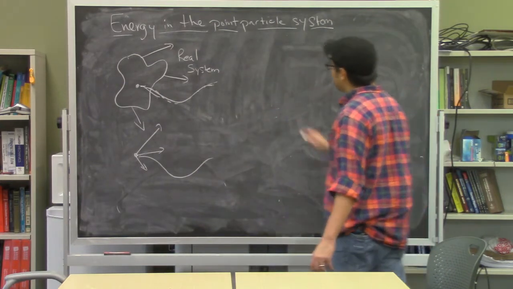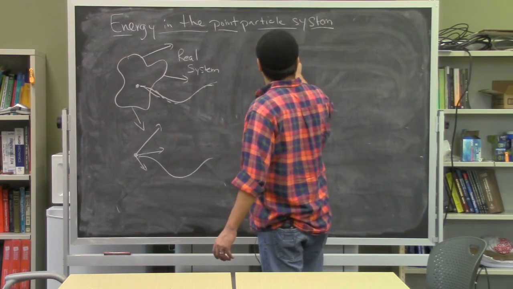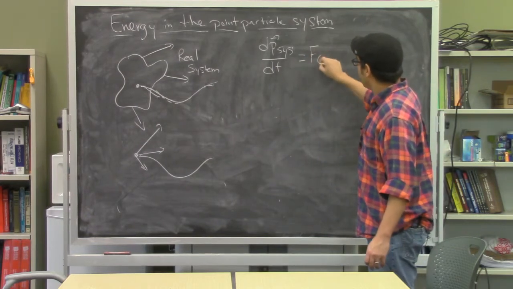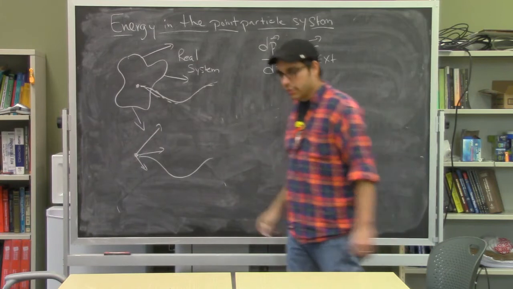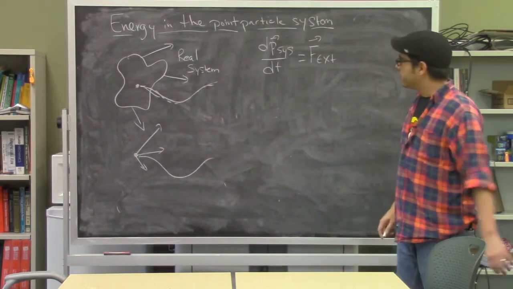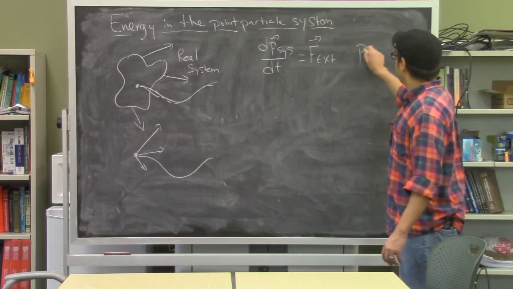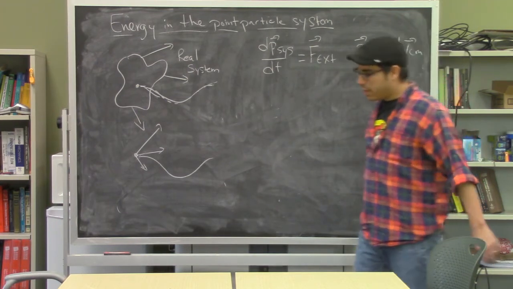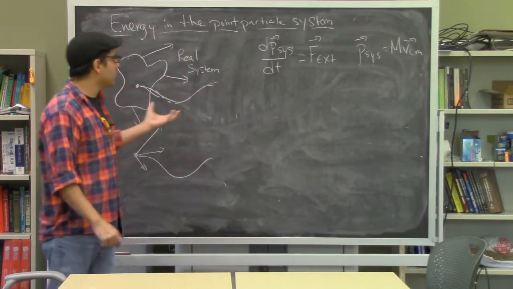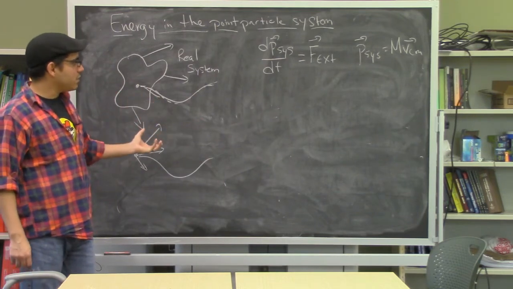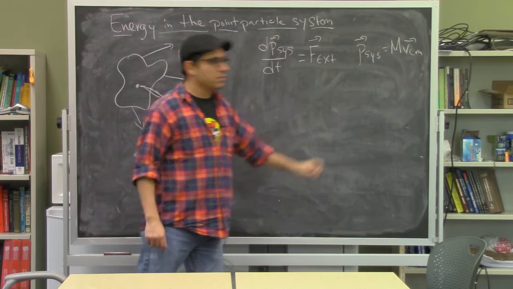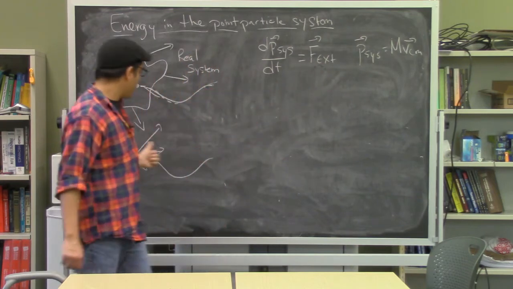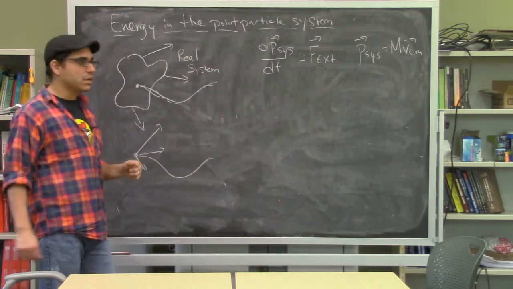Well, that actually stems from this idea that we had early on, which was that the change in momentum of the center of mass, or of the system itself, is given by all the external forces which act on that system. This is the momentum principle for a multi-particle system. Now that momentum of the system is precisely equal to the total mass of the object times the velocity of the center of mass. And so if we're tracking how this object moves, how its center of mass is moving, this description tells us about that dynamics exactly. It tells us that all we have to consider is what the external forces are, how they act on that center of mass, and we're going to reproduce the exact same trajectory that we would expect.